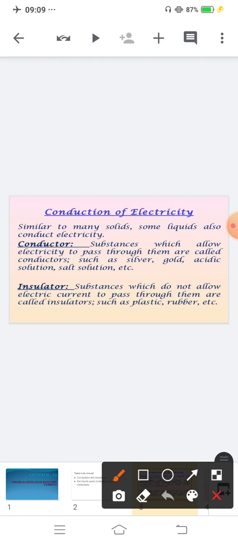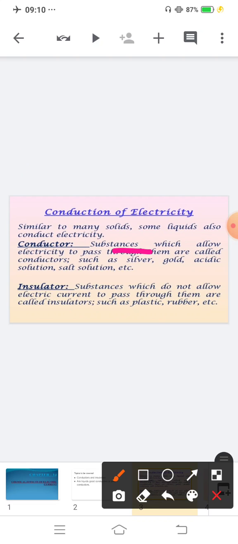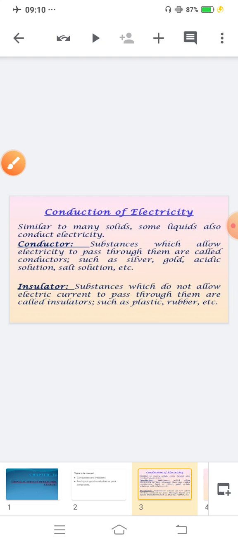Substances which allow electricity to pass through them are called conductors, such as silver, gold, acidic solution, salt solution, etc.